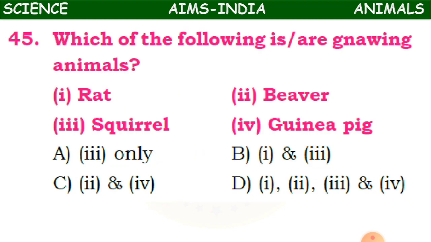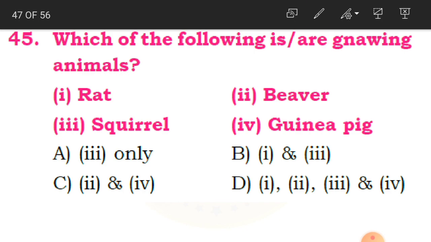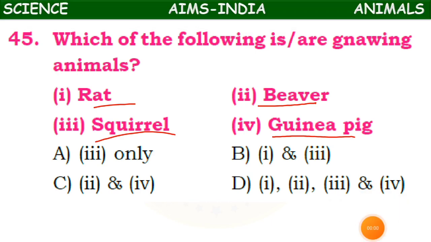45th question. Which of the following are gnawing animals? Whether it is rat, second one is beaver, third one is squirrel, and fourth one is guinea pig. What is gnawing, children? Here you have been given 4 animals, as we said. What does gnawing mean? Like which is going to bite and chew. That is known as gnawing.